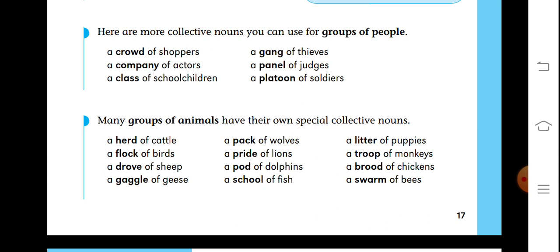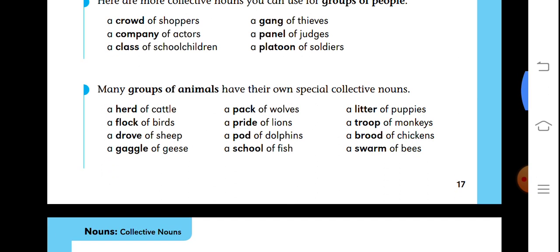Whenever you use these collective nouns, you have to keep in mind that herd will always be for cattle and flock will always be for birds. In the same way, a pack will always be used with wolves. So you have to keep in mind which collective noun is used with which group.